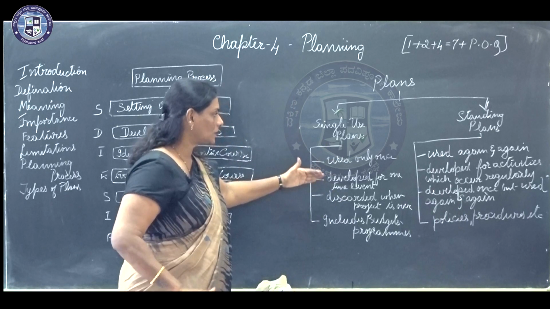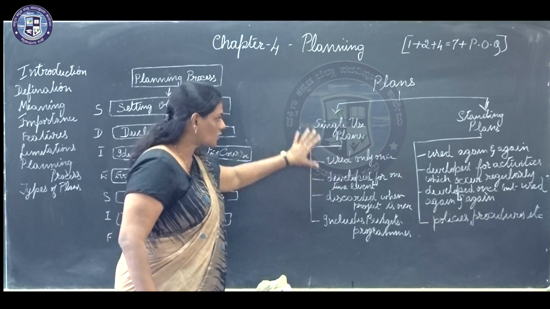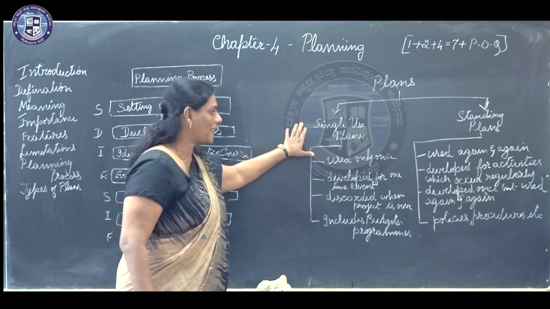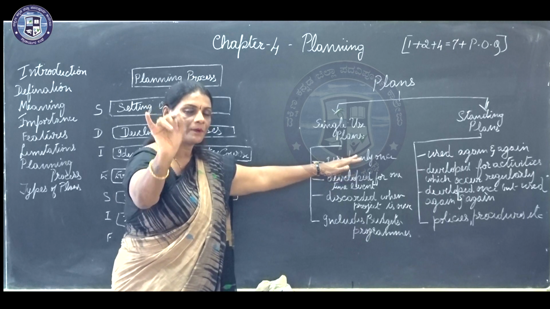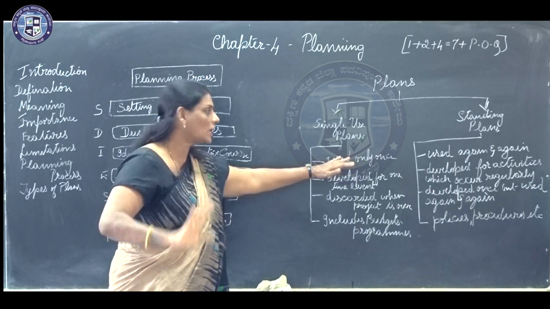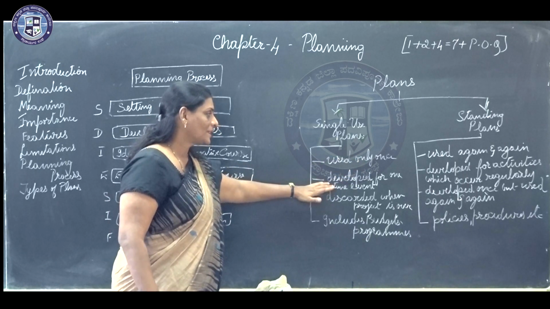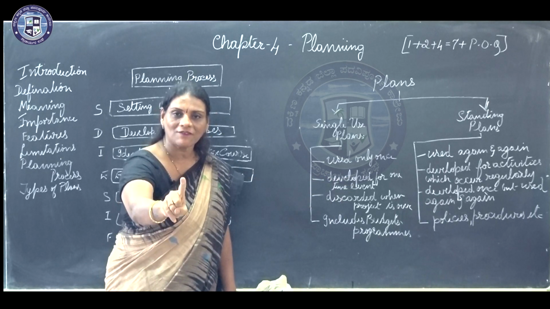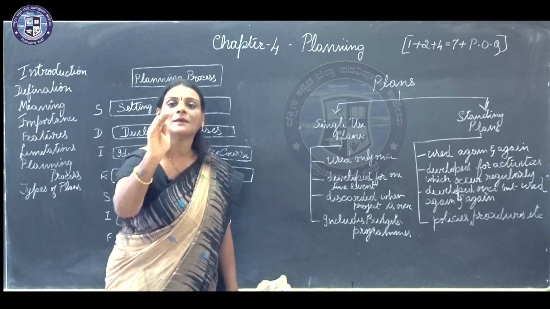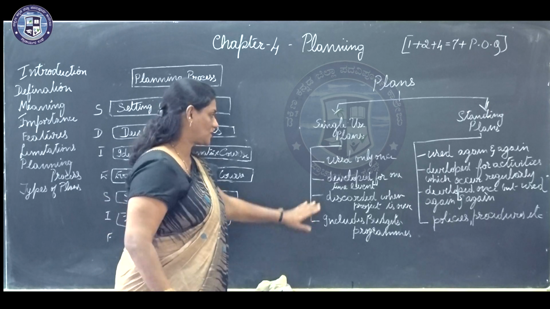So I have jotted out the features of the single use plans. Used only once, that's for that particular event or that particular project. Next, it is developed for a one-time event. Once that event or that project is done, the plan is lapsed.